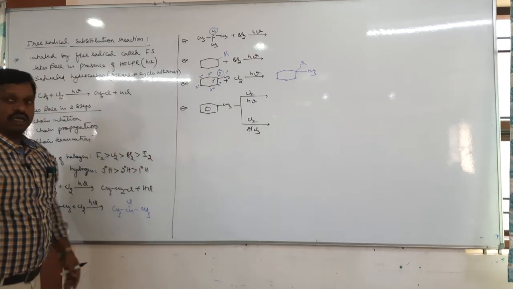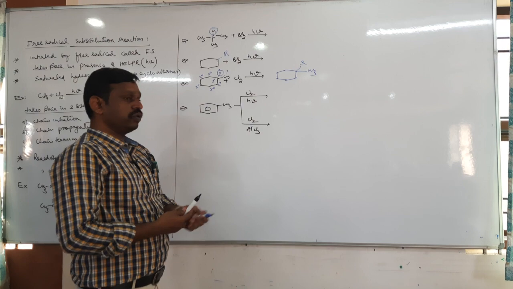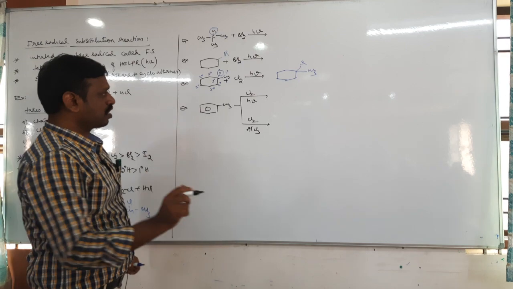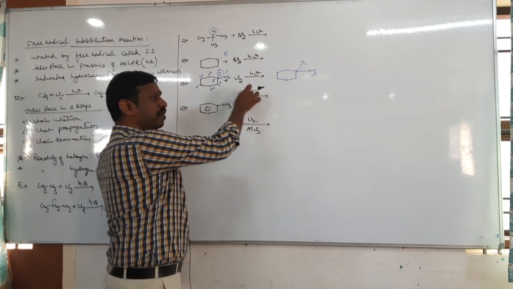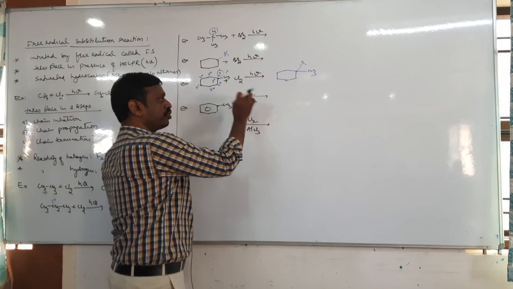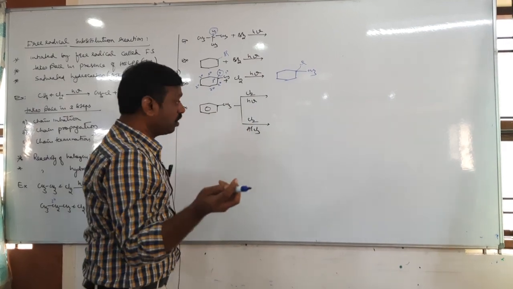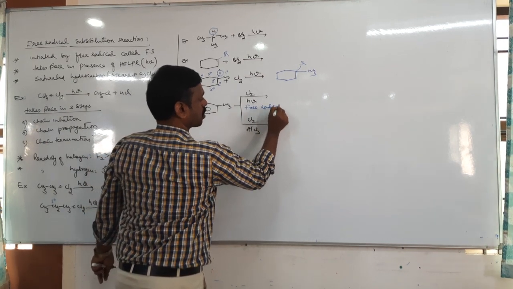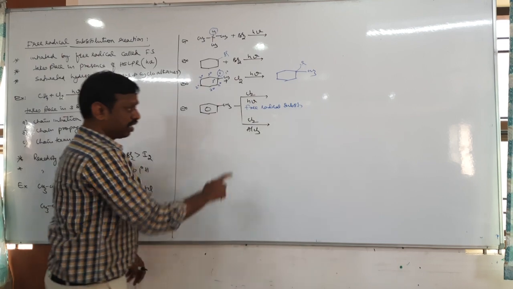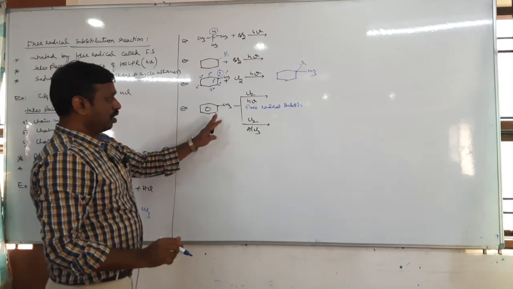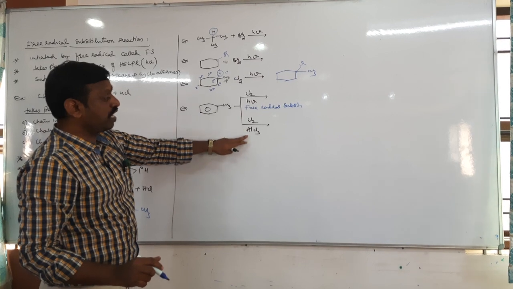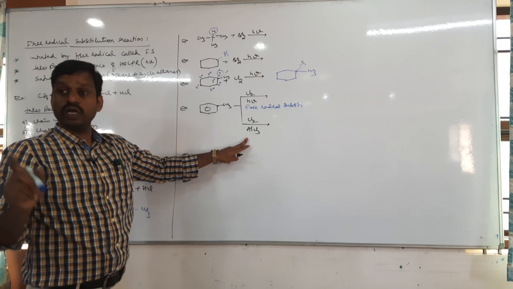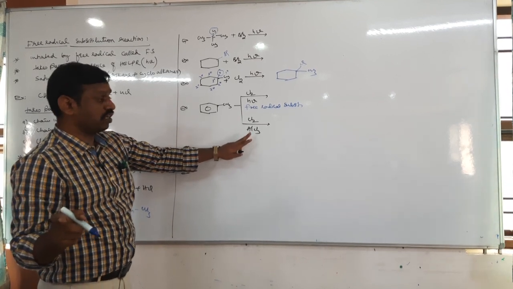Next, toluene plus chlorine with heat or light, and chlorine with AlCl3. Same product or different product? First of all, try to identify the name of the reaction. Toluene plus chlorine with light: free radical substitution. Same compound toluene plus chlorine AlCl3: electrophilic substitution, because benzene and its compounds undergo electrophilic substitution in presence of a Lewis acid like AlCl3.